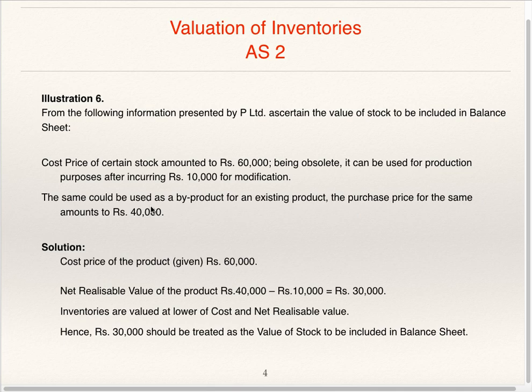But for getting 40,000, you have to spend 10,000. So the net amount you will get by selling is 40 minus 10, which is equal to 30. Cost is 60. So it is to be valued at 30,000. Cost price 60,000 is given. Net realizable value is 40,000 minus 10,000. For getting 40,000, you will have to spend 10,000, which is 30,000. Inventories are valued at lower of cost and net realizable value. Hence 30,000 should be treated as value of stock to be included in the balance sheet.